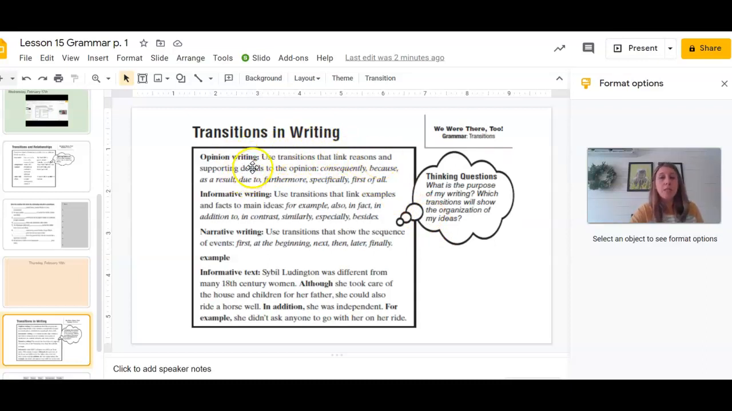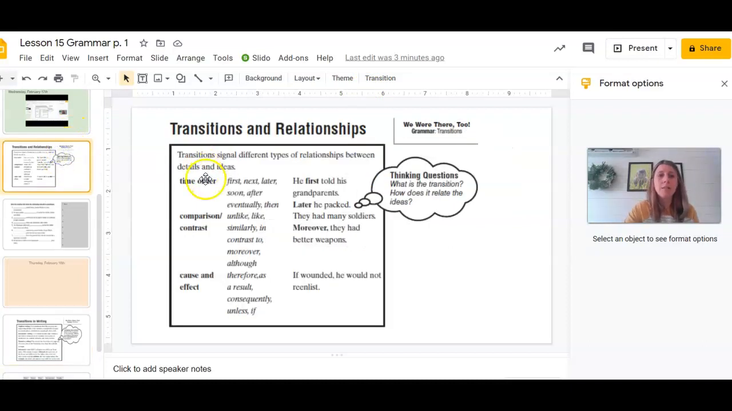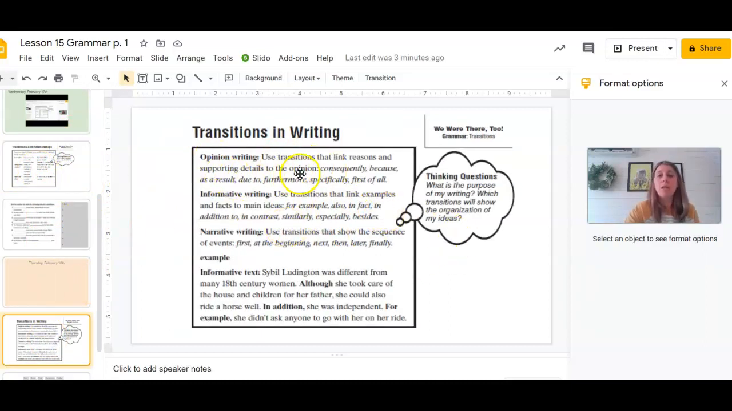Transitions that link reasons and supporting details to the opinion can be helpful. So, for example, if you said, because you like warm weather, you will love the place I'm sending you on vacation. Because would be the correct transition word to use there because you're giving me a reason as to why I would like the place you're sending me, okay? So some opinion writing words that we would use would be consequently, because, as a result, due to, furthermore, specifically, and first of all. Okay, so there's a variety there. If you look at it, that's a variety. It's not just time order or just compare and contrast or just cause and effect. You use a variety within the opinion writing.